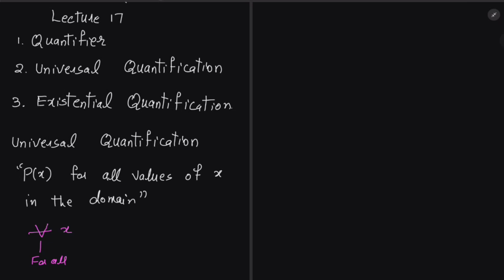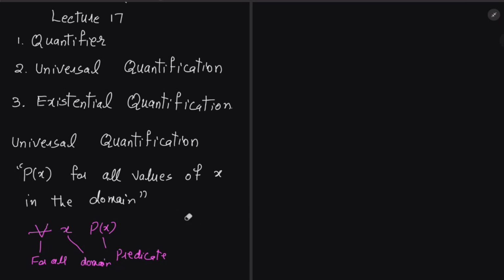If these are furniture, then it changes with the domain. For all x, and P of x is your predicate. So here we have the predicate, and here we have the domain. For this symbol, you write a V and place a horizontal line, which is called for all.